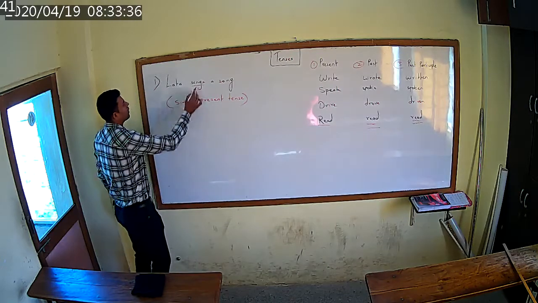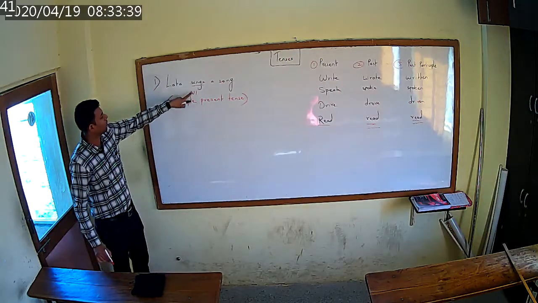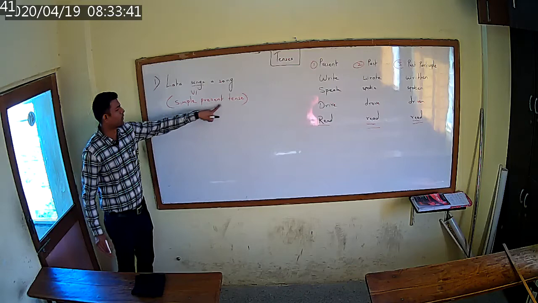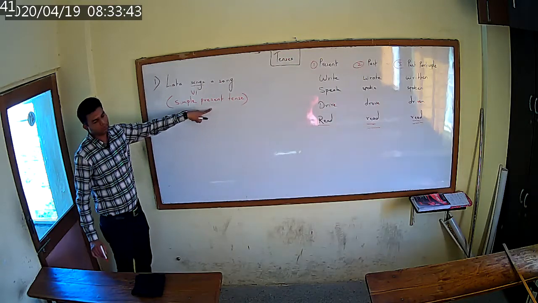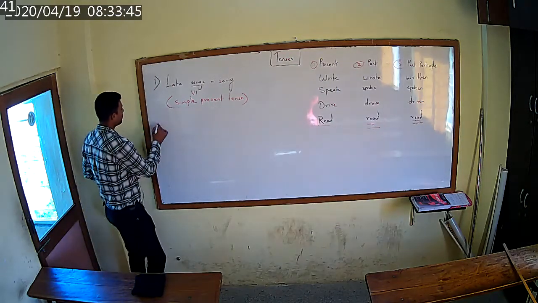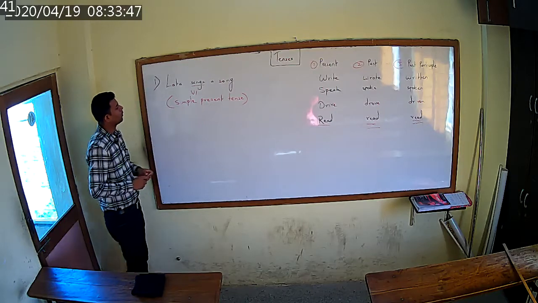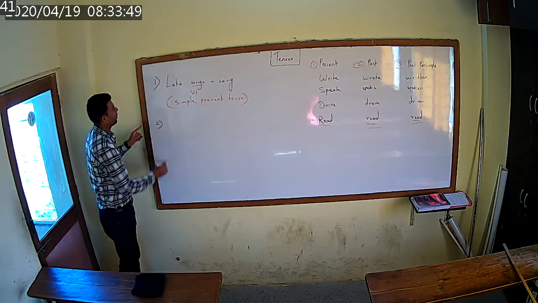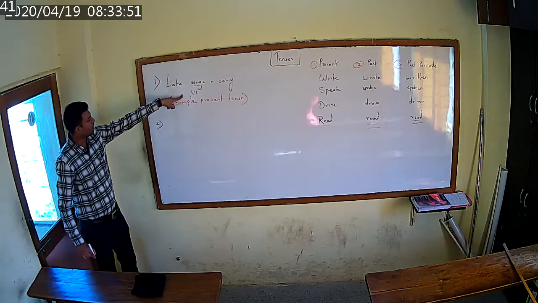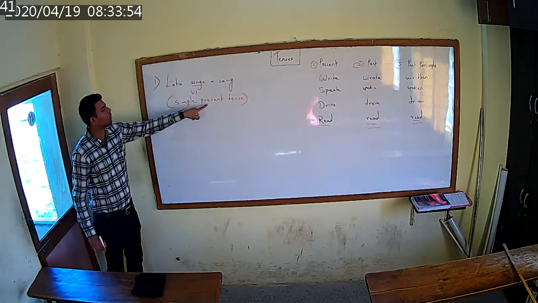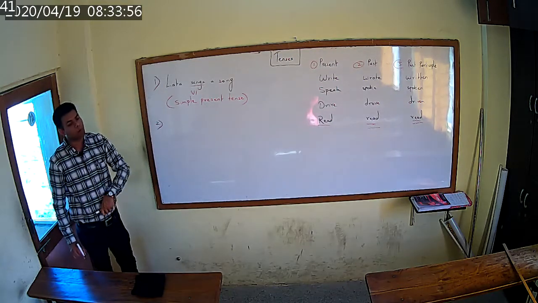Now, Lata sings a song. This is in first form. That is why the name of the tense is simple present tense. Now let us take another example of tense. After simple present tense comes simple past tense.